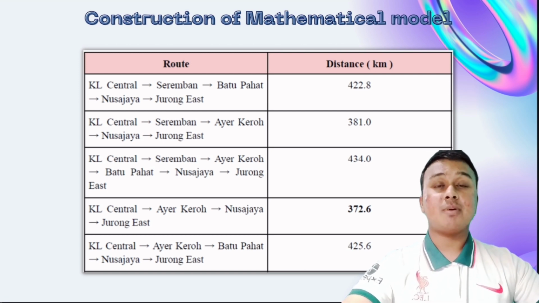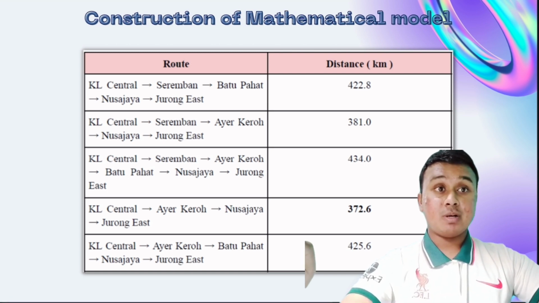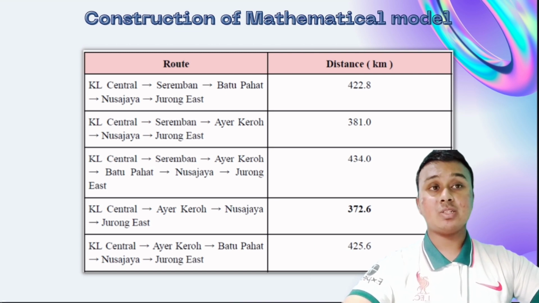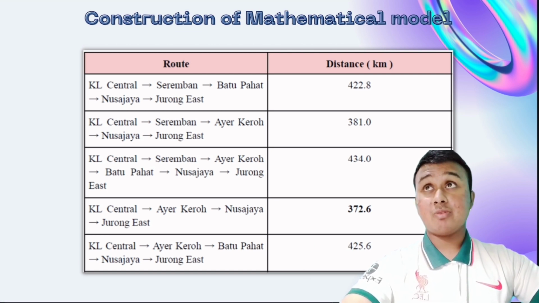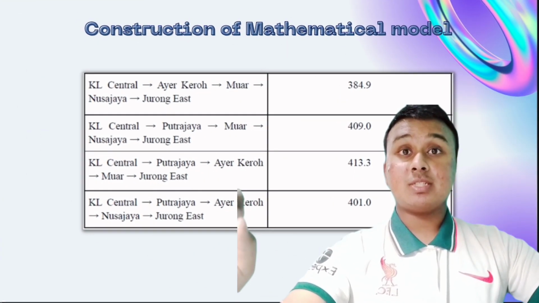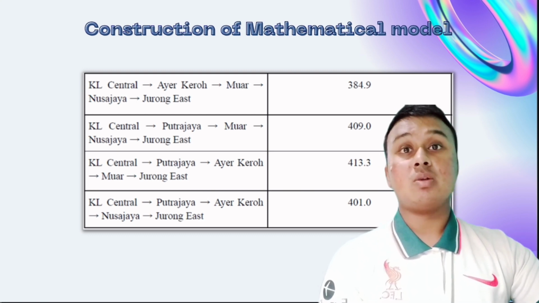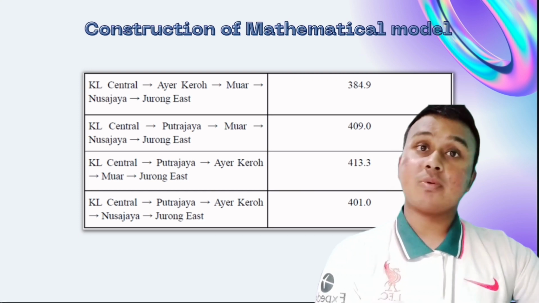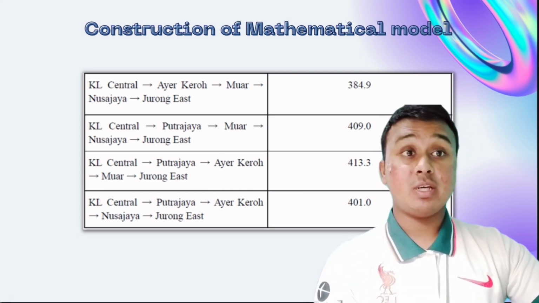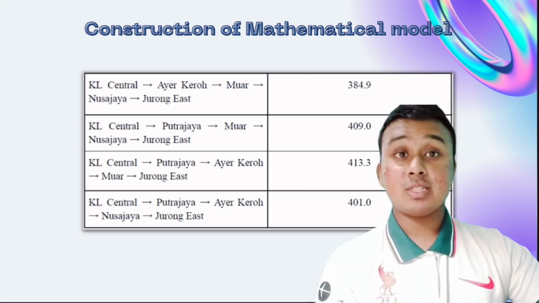This path has about 4 station vertices and 4 edges connecting it, and its total distance is around 425.6 kilometers. And the sixth road is from KL Central, Air Keroh, Muar, Nusa Jaya, and lastly Jurong East, Singapore. The path has 5 station vertices and 4 edges, with a total distance of about 384.6 kilometers.